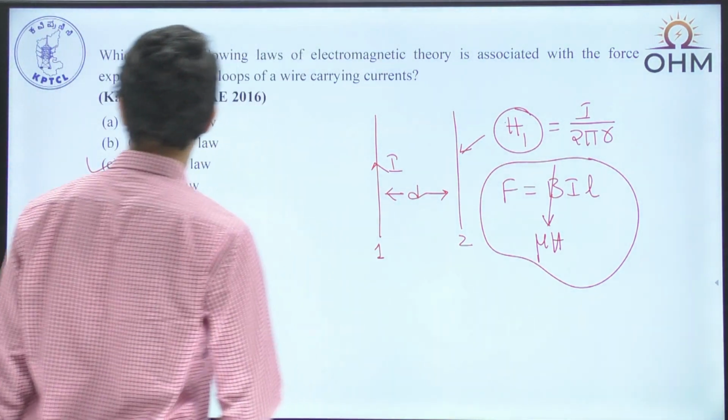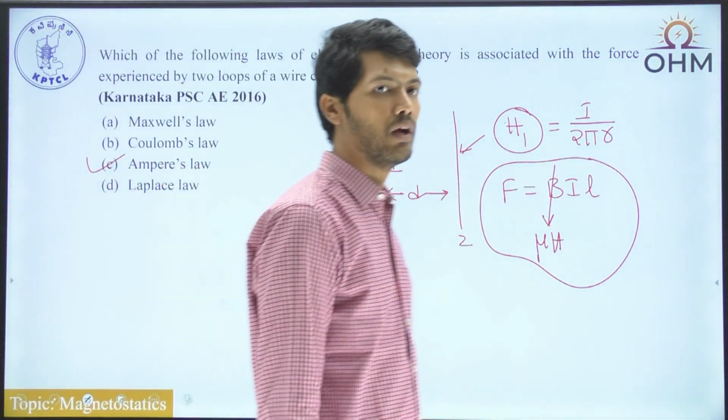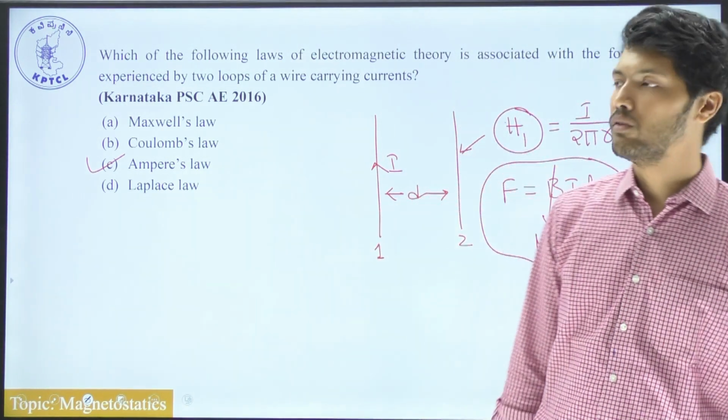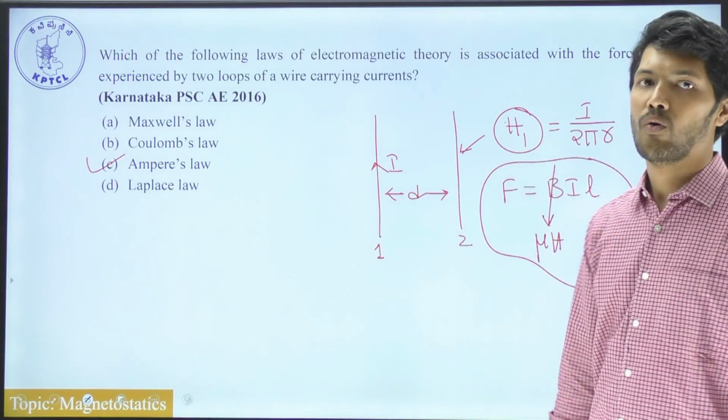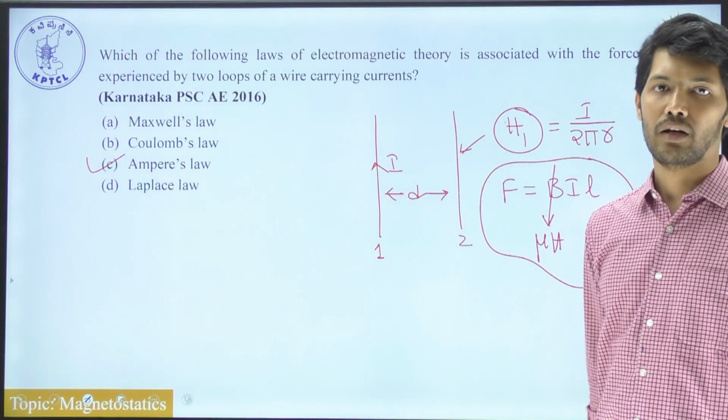And because of this, the answer is Ampere's law. By means of Ampere's law, we can find out what is the magnetic field intensity, and hence we can find out what is magnetic flux density. And by means of magnetic flux density, we can find out what is the force acting on the second conductor. Okay.